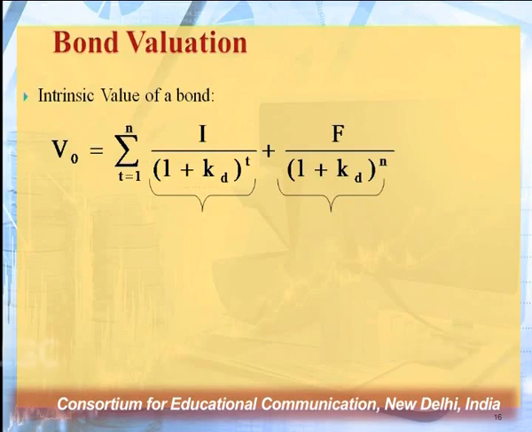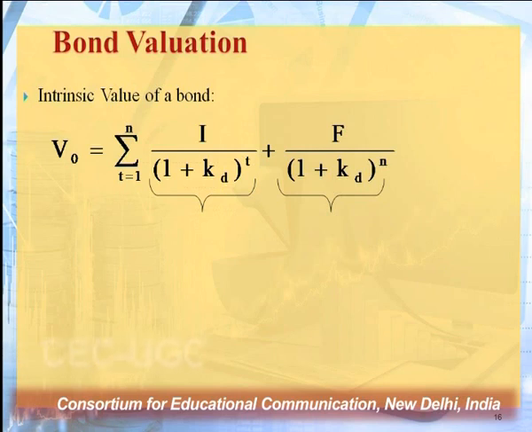Interest divided by (1 plus kd, the cost of debt or rate of discounting) to the power t, gives the present value of my future interest. Then I add the maturity value, F divided by (1 plus kd) to the power n, because I receive that amount at the end of the life of the bond.